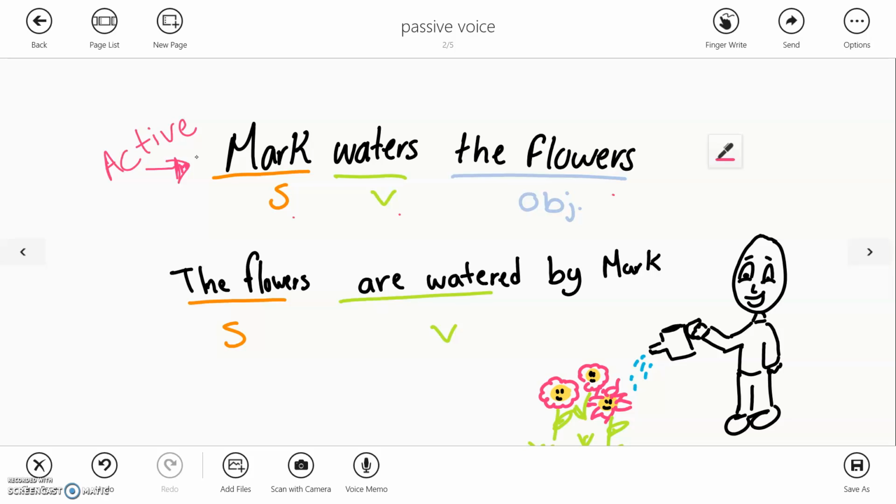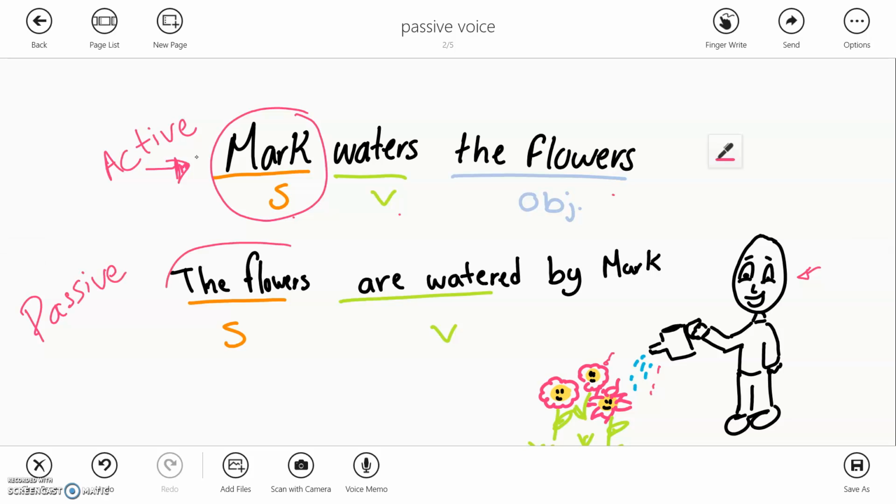Who is Mark? This is Mark, yeah? What is he doing? He is watering what? The flowers, yeah? They are the object of the action. So the subject, in this case Mark, is an active subject, okay? Is doing the action.